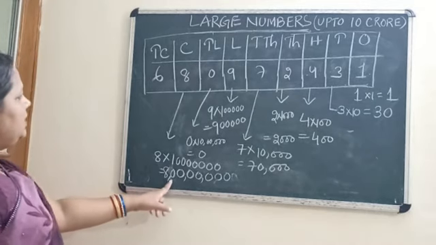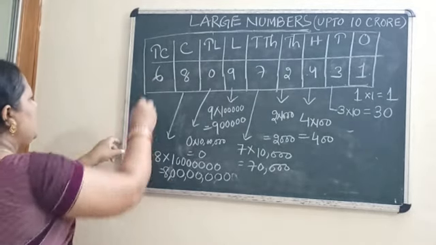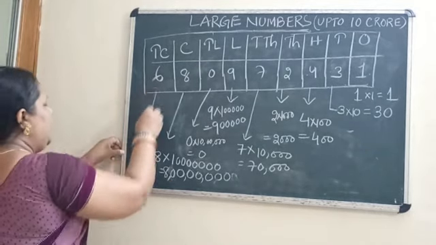Okay, then this is 8 crore. Then comes 10 crore. The number present is 6. So 6 multiplied by 10 crore, and the result you will get is 60 crore.